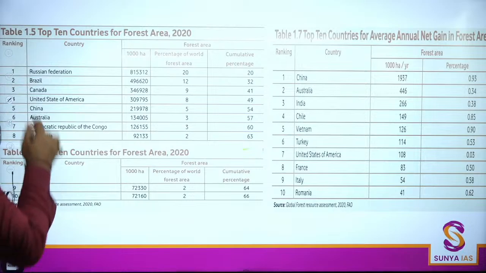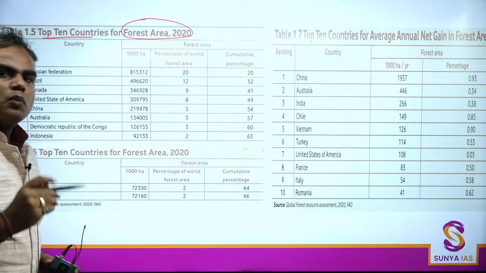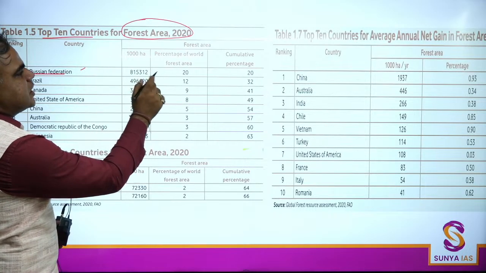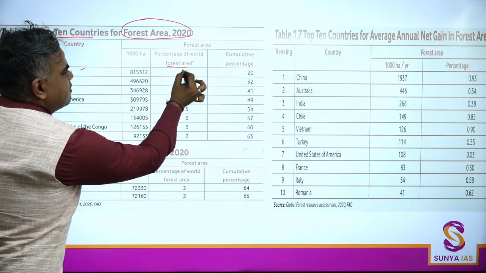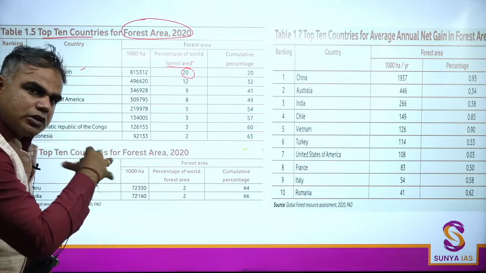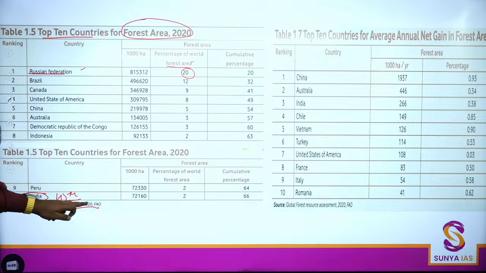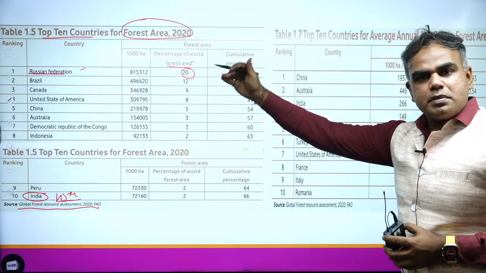First fact, we'll see the top 10 countries with respect to forest area. Which are the top 10 countries? In this, Russia has the maximum percentage of the world's forest area. Approximately 20% of the world's forest area is under Russia, so Russia is the biggest. In this, India is at 10th number. And if you notice, the source is mentioned: Global Forest Resource Assessment 2020, FAO. So overall, Russia is the maximum, India is the 10th.